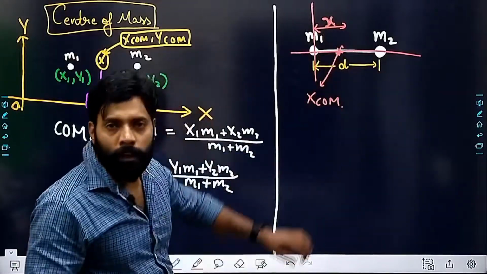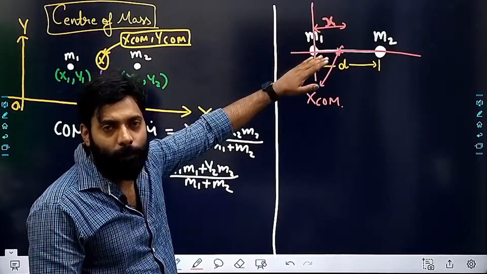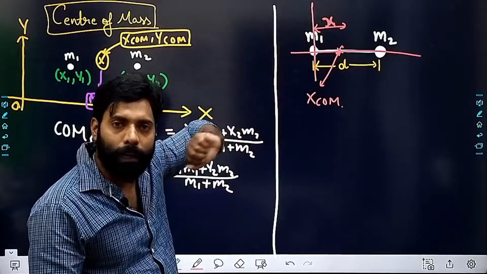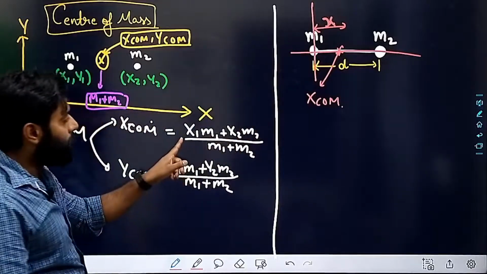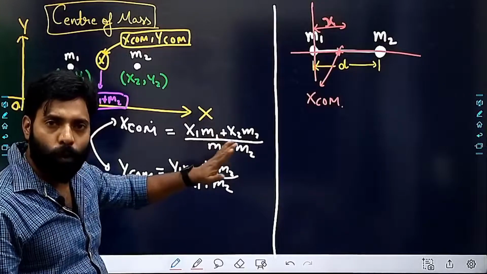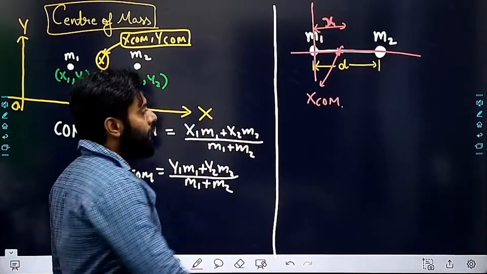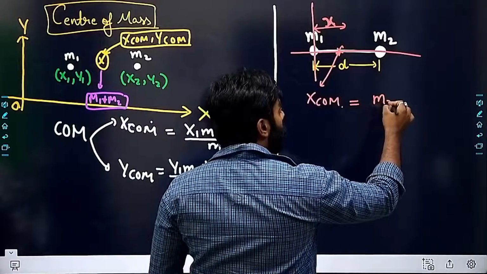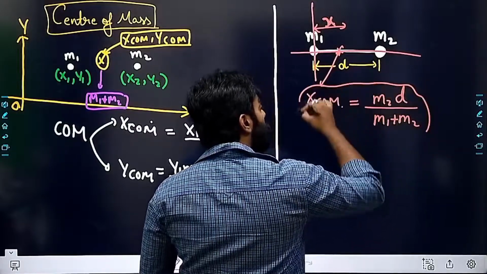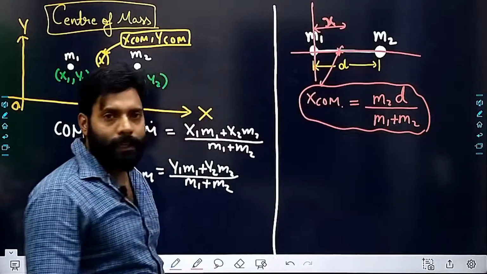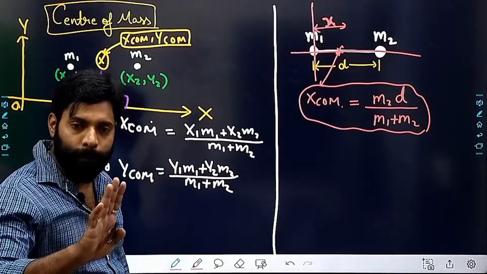If I am taking the origin on any of these masses, I can easily calculate where the center of mass will be. If I am taking m1 as reference, then this term goes out: x1 m1 goes out, because the x1 distance is 0 here. So I'll be considering only m2, the distance is d, and this is divided by m1 plus m2. Is this clear to you? Please do let me know.